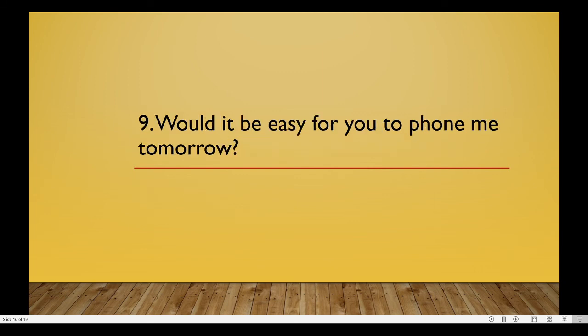Would it be easy for you to phone me tomorrow? What are the verbs in this sentence? The verbs are would and to phone. Would is a modal auxiliary and modals are always finite verbs. To phone is an infinitive and it is a non-finite verb.